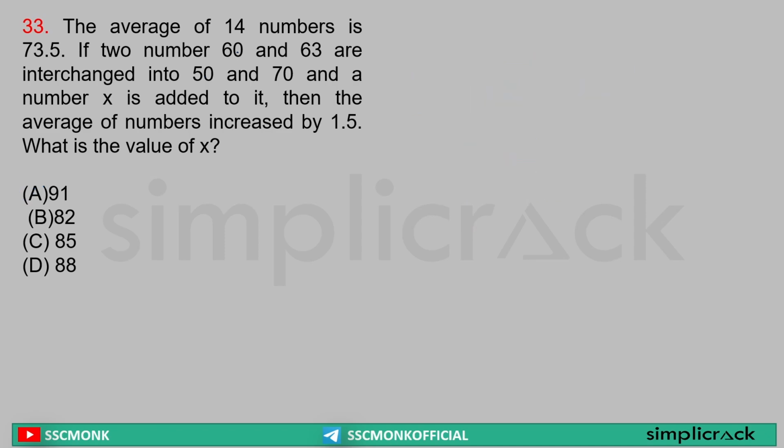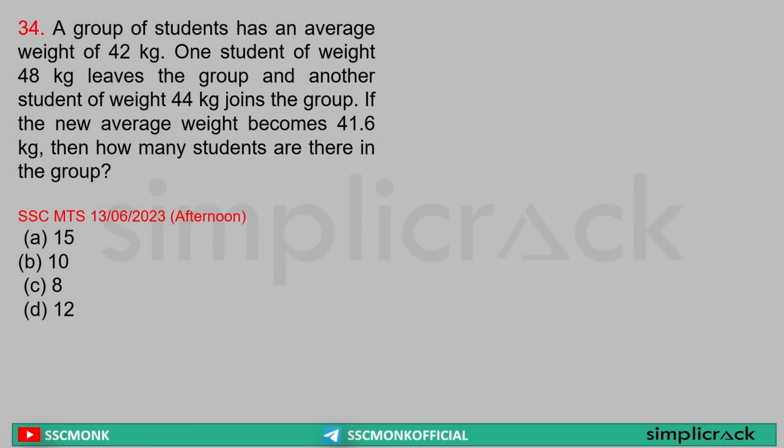That's it. Next. Group of students has an average weight of 42 kg. One student weighing 48 kg leaves the group and another student weighing 44 kg joins the group. If the new average weight of the group becomes 41.6 kg, then how many students are there? Now understand. Average weight was 42 kg. Now average weight becomes 41.6 kg.